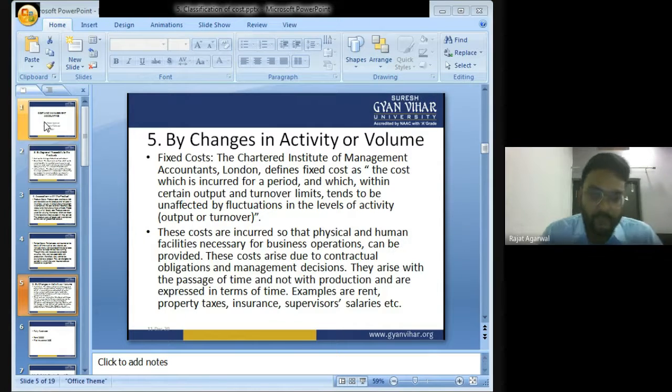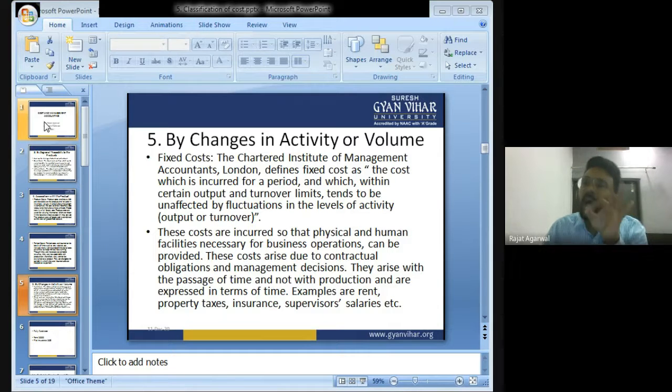Another example is insurance. I have taken insurance for my factory. The insurance premium is rupees 10,000 per month. Now, whatever units you produce, whether 1 unit, 10 units, or 10 lakh units, you have to pay the insurance premium of rupees 10,000 per month.